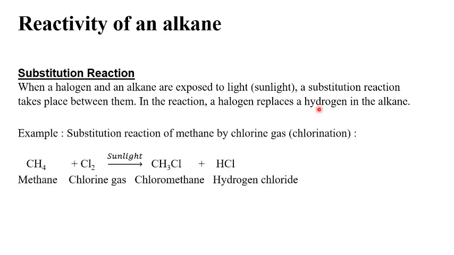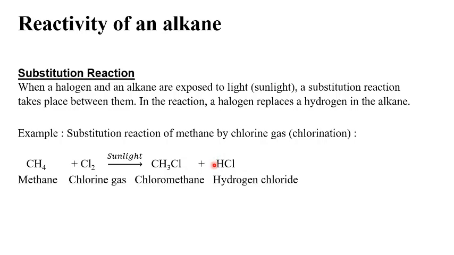Let us take the following example, the substitution reaction of methane by chlorine gas. We have here methane, 1 carbon and 4 hydrogen, with chlorine gas, which is Cl2, under sunlight. Look at the product obtained. We had 4 hydrogen, and in the product we have 3 hydrogen, but the hydrogen that is taken is replaced by a halogen, and in addition to this product, hydrogen chloride is produced.